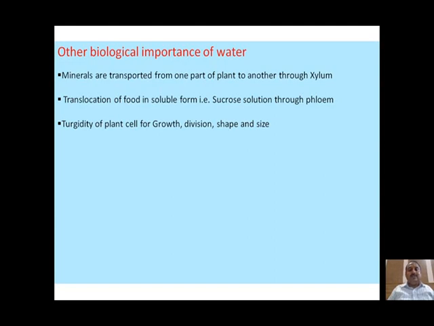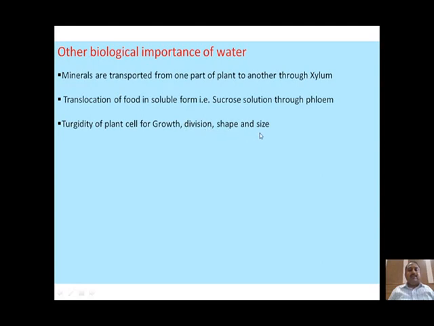How does it help growth and division? Suppose we are talking about the root hair. This root hair is not tough. The root hair is not hard. It will not penetrate deep into the soil. Therefore, the root hair penetrates into the soil due to this turgidity of root hairs. When the cell is going under division, the first condition is that the cell must be turgid. When the cell is turgid, then only the cell will divide.